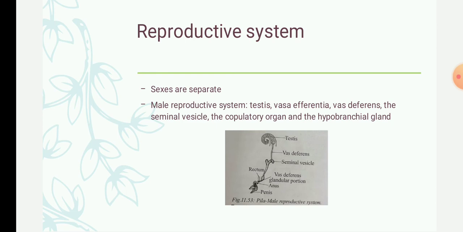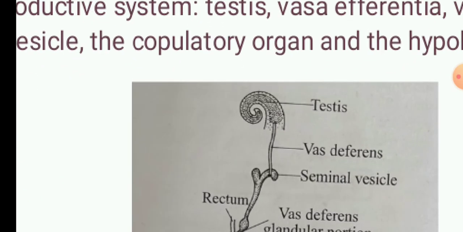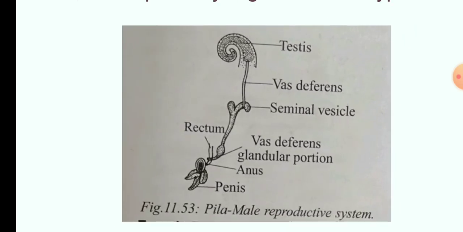First we will see the male reproductive system. The male reproductive system includes the testis, vasa efferentia, vas deferens, seminal vesicle, the copulatory organ, and the hypobranchial gland.